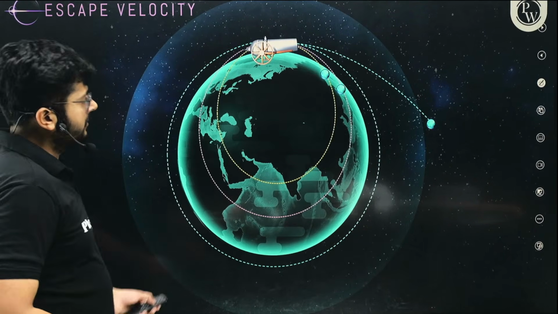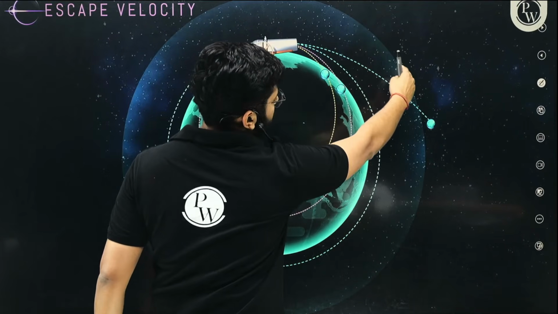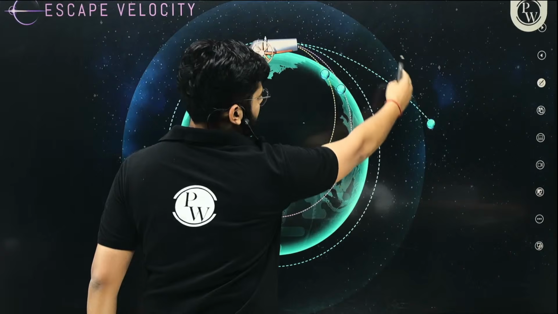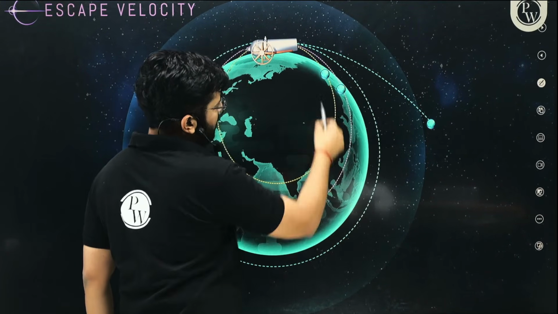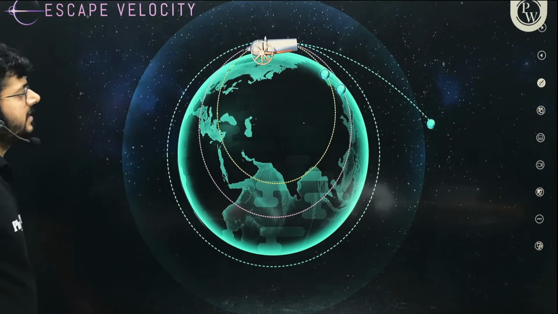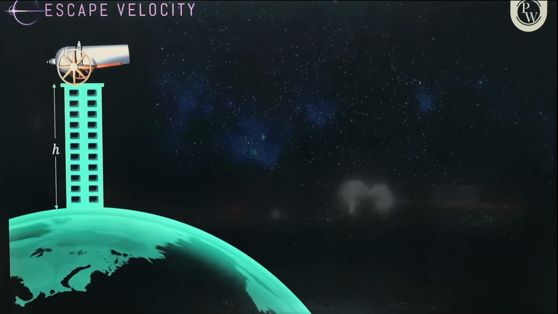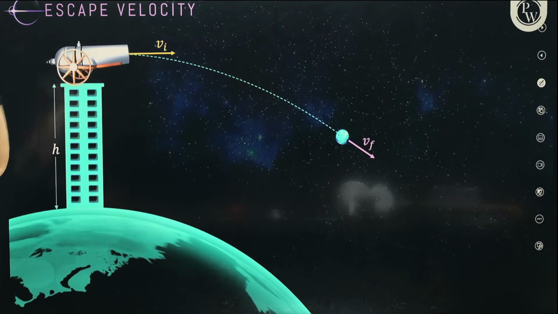All right, so you see that this light blue circle is the gravitational field of Earth. If you launch it at a much higher velocity, instead of orbiting, it will simply cross the gravitational field of Earth and it will never come back, right? So that velocity is called escape velocity, right?